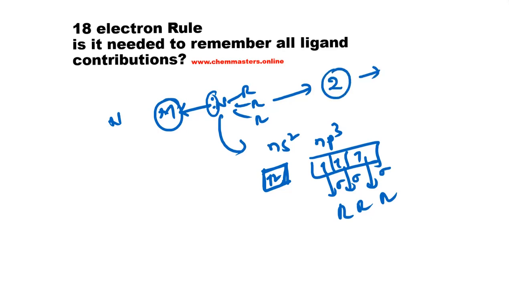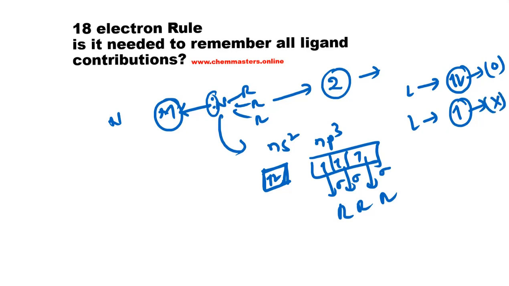And here you can say what is the charge. Already I told you that if the ligand contributes its electrons as paired electrons, in that case 0 oxidation state. If the ligand makes a coordination with unpaired electrons, then the formal oxidation state can be seen. So the formal oxidation state is 0 and the total contribution is 2 electrons from the pair of electrons of that s orbital of nitrogen. Okay, so like this, whenever the ligand is neutral,